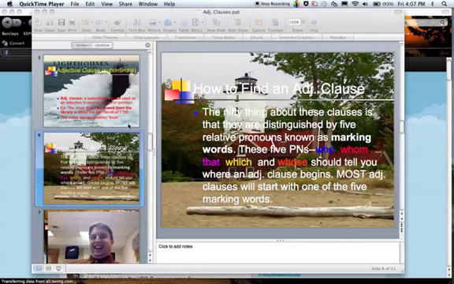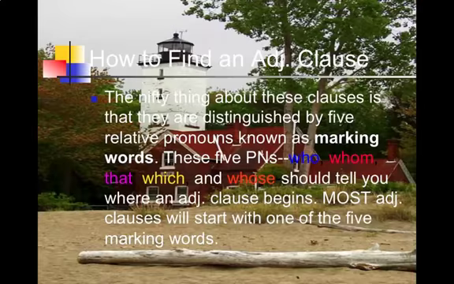Okay, so this is like the fifth time I've tried this, and let's see if the fifth time is a charm. We're going to continue our lecture on adjective clauses.